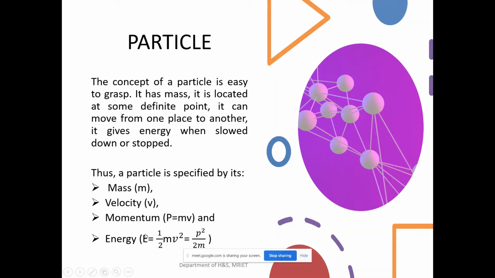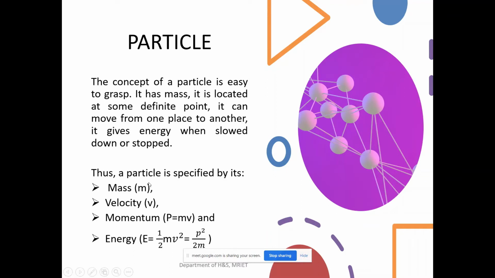Why? Because kinetic energy is equal to half mv square or p square by 2m. So ultimately one can conclude that every particle is specified by its mass, velocity, momentum and energy.